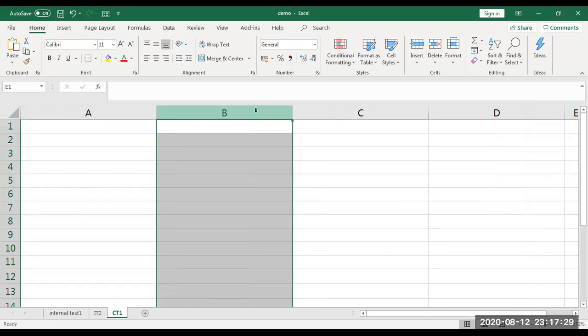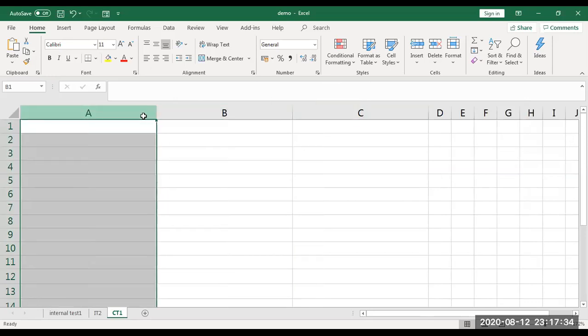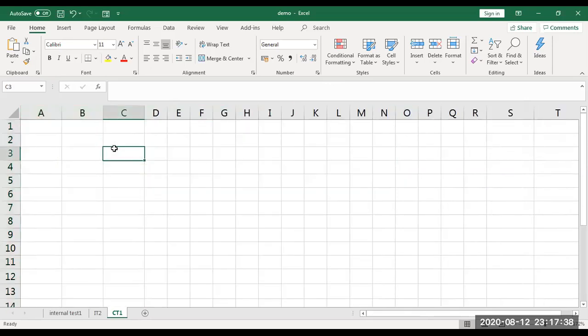For example, I'm deleting B. I don't want B. If you delete it, it will be automatically readjusted. That is also another speciality. Even if you edit any cells, rows or columns, the values will be readjusted accordingly. That is also another feature of Excel.